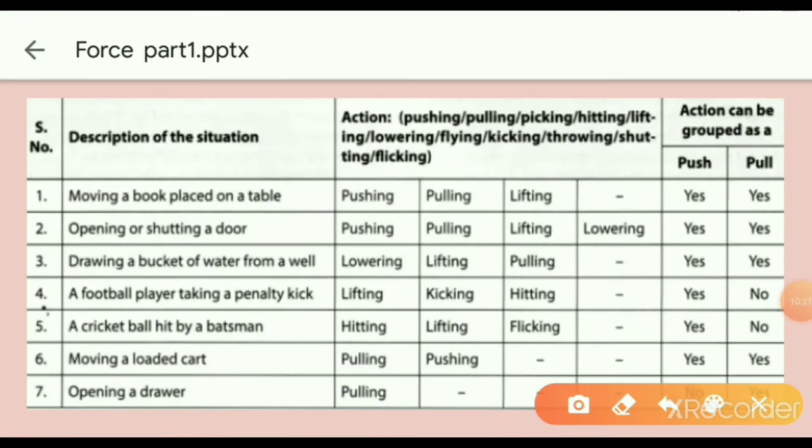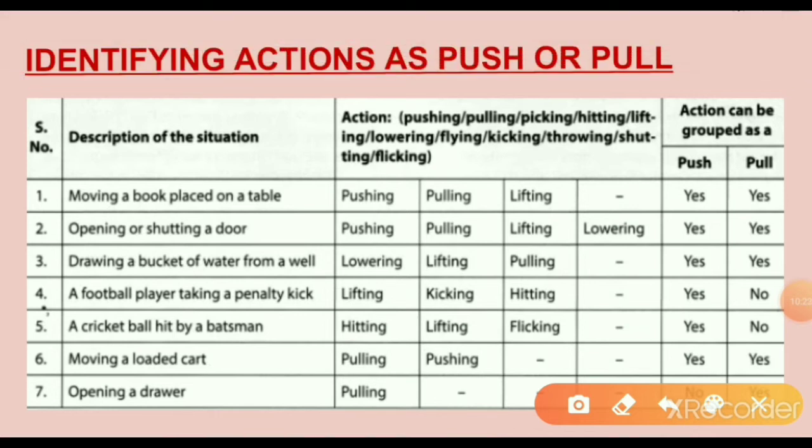And finally, we have to identify the push or pull. Let us see the table below. This table gives some examples of familiar situations involving the motion of objects. We have to try to identify the actions involved in each case, whether a push or pull, and record your observation. So you also write this table, where we have to apply the push and pull.